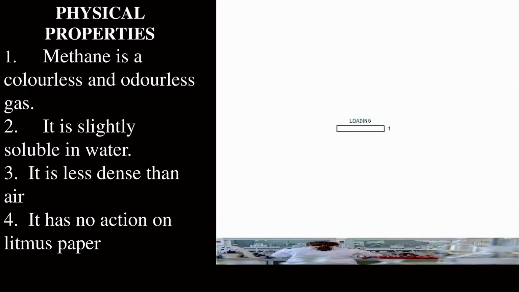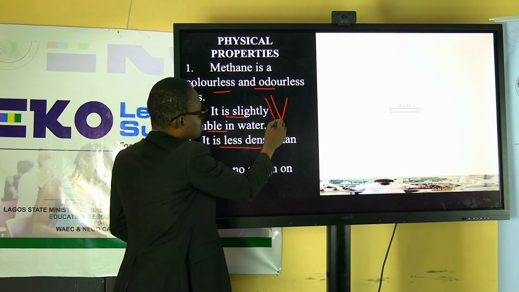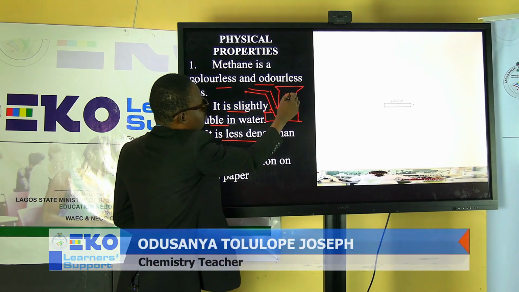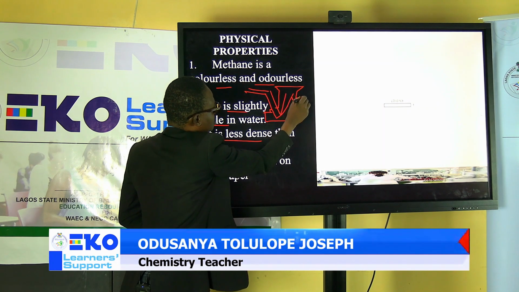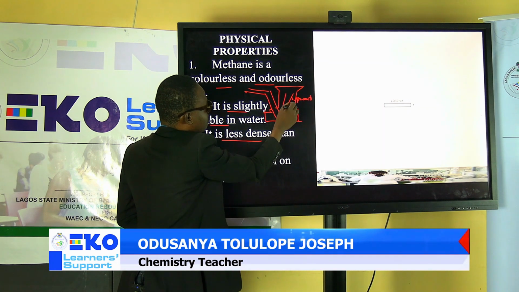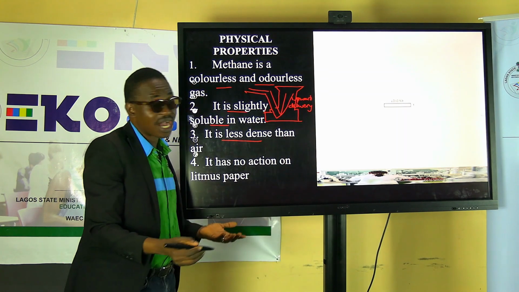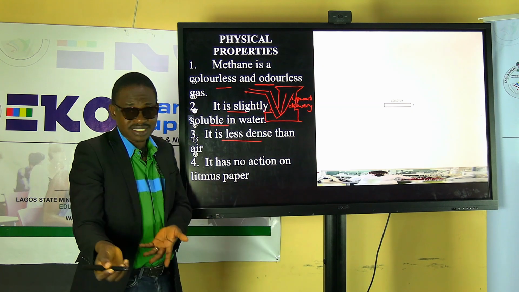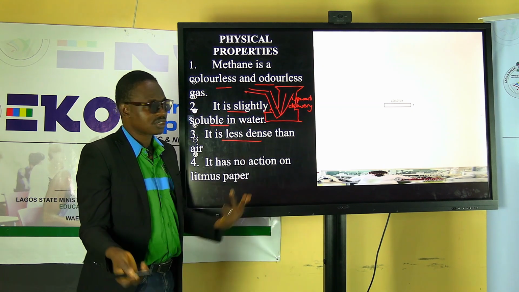Yes, it is less dense than air. That is why it is collected by upward delivery. You discover that the connection is like this. So this is called upward delivery. Why? Because it is lighter than air, or less dense than air. Assuming it is heavier than air, you would use downward delivery.